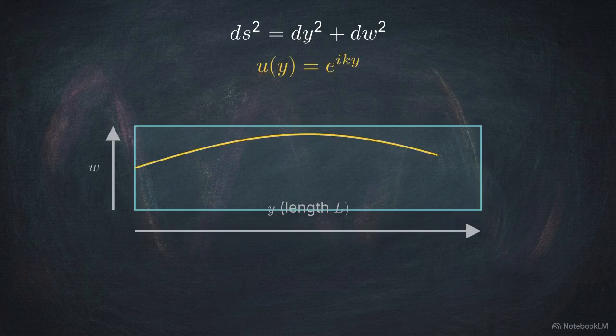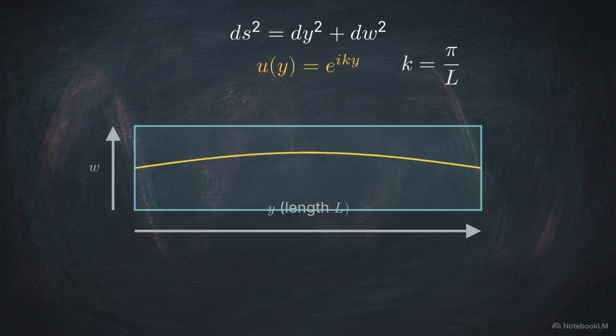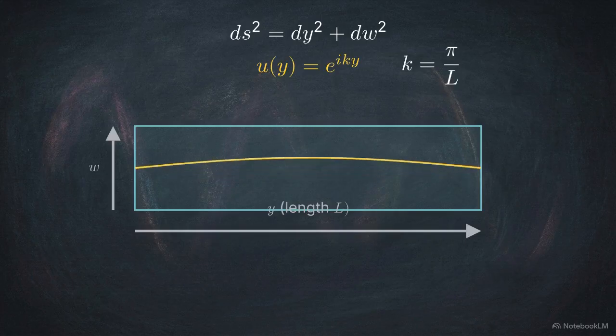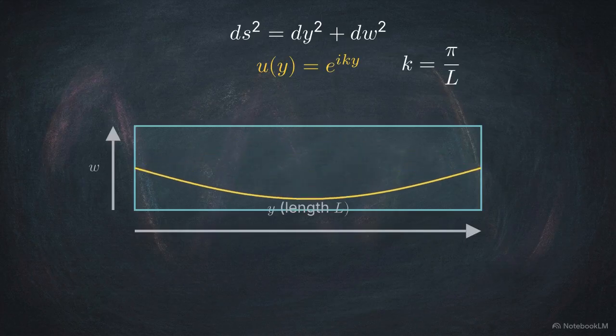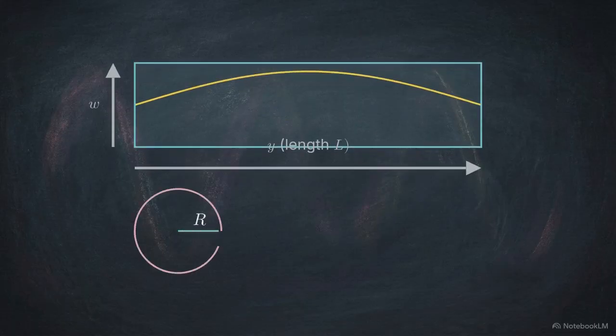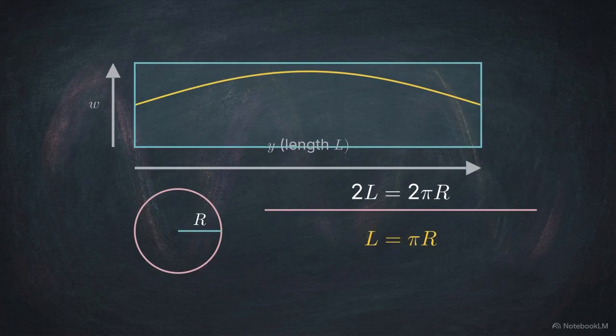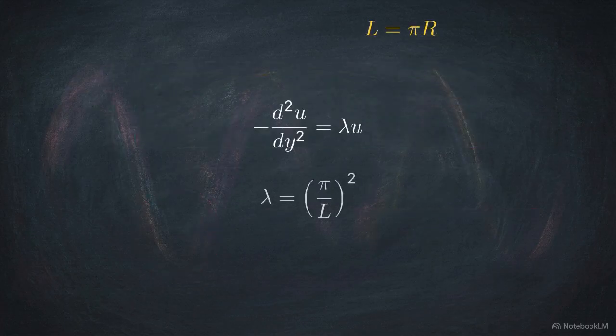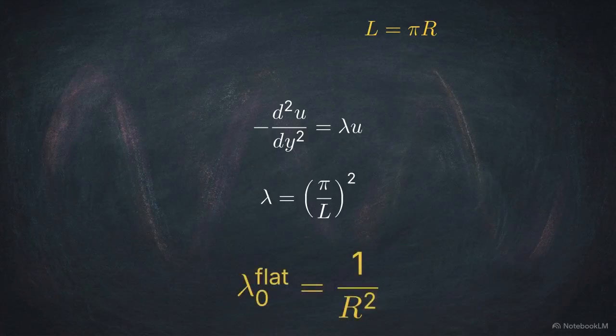When we solve the standard Laplacian for this strip in the sector where the function is constant across the width, the solutions take the form of a complex exponential, e to the kiy. The boundary loop of this band has a length of 2 pi r, matching the circumference of a reference circle with radius r. This geometric constraint forces the ground state wave number to yield an eigenvalue of exactly 1 over r squared.